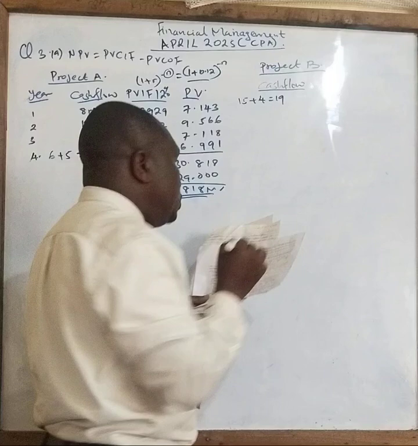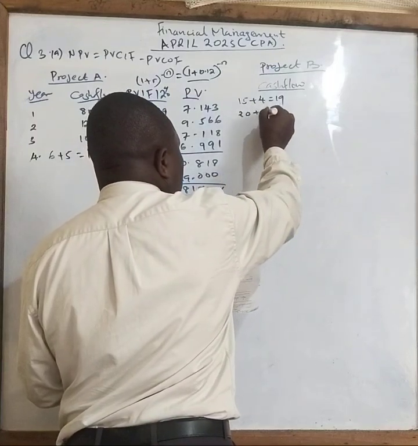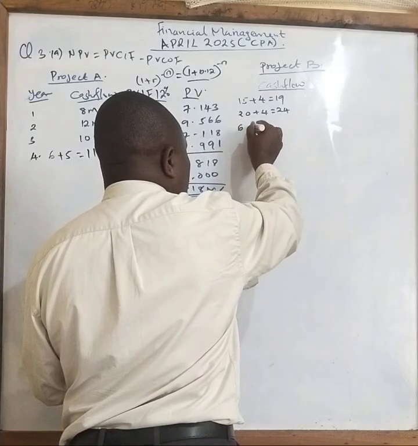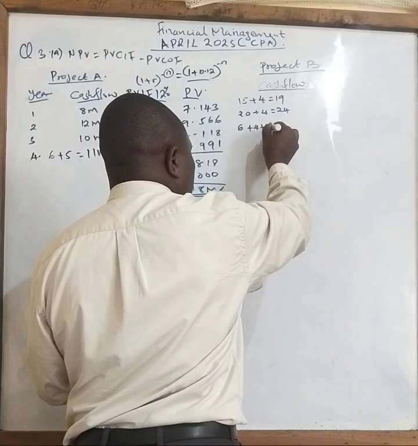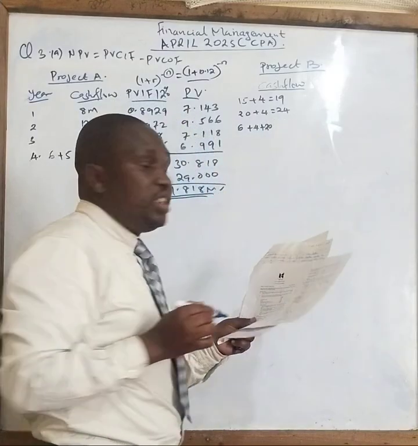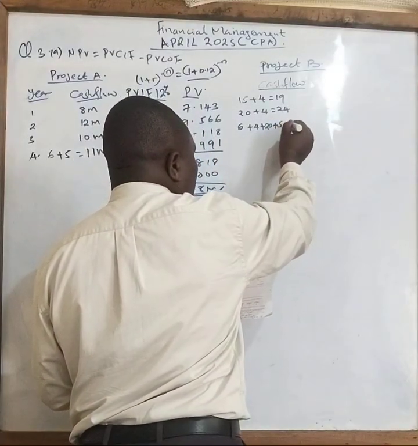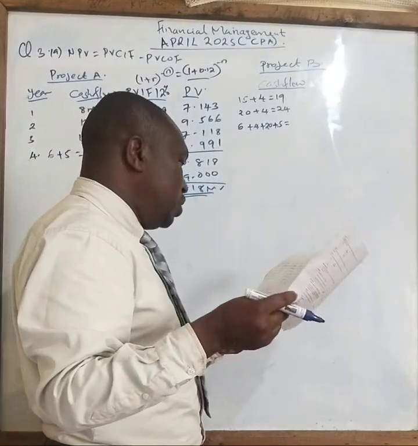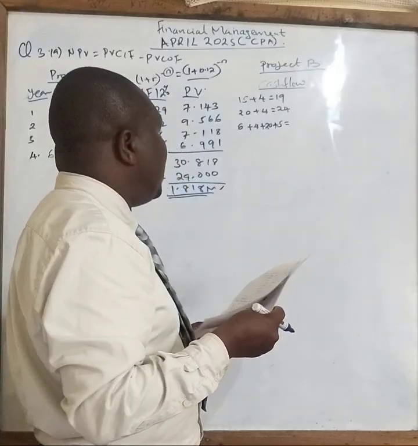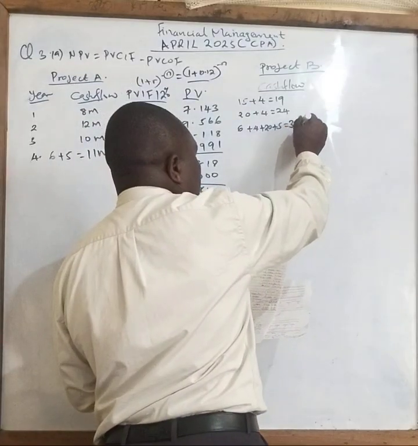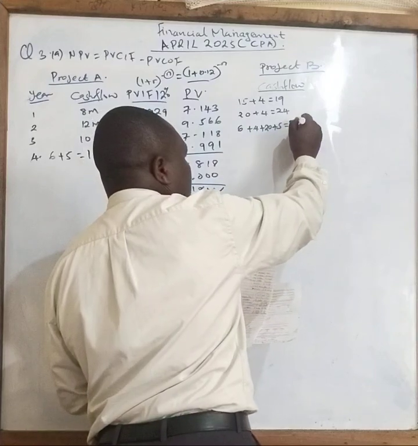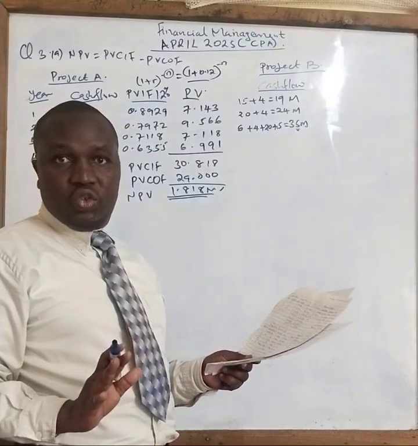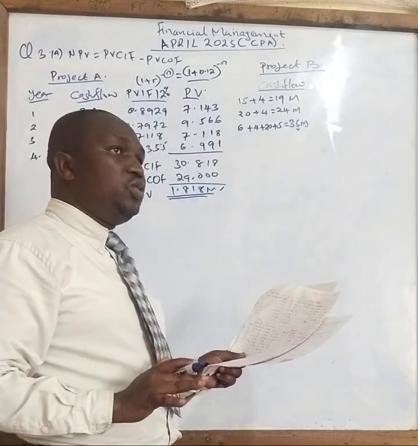In year 2, it will be 20 plus 4, and I get 24 million. Then in year 3, I will take 6 plus 4, plus the working capital of 20, and then you add 5 million for disposal, so that you get the correct cash flow. When you add that for year 3, you will get 35 million. So I have my cash flow. That's what you are supposed to do. Any depreciation given, you add back to get the cash flow.